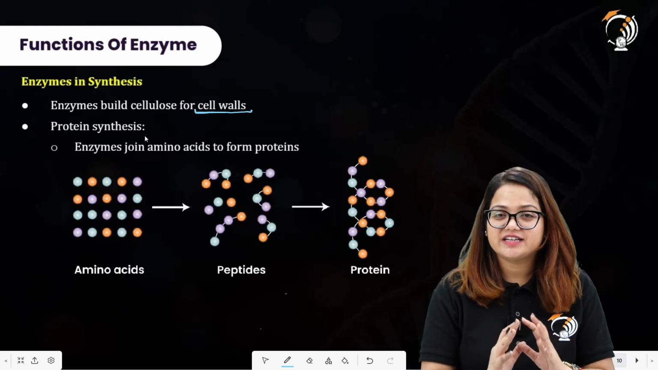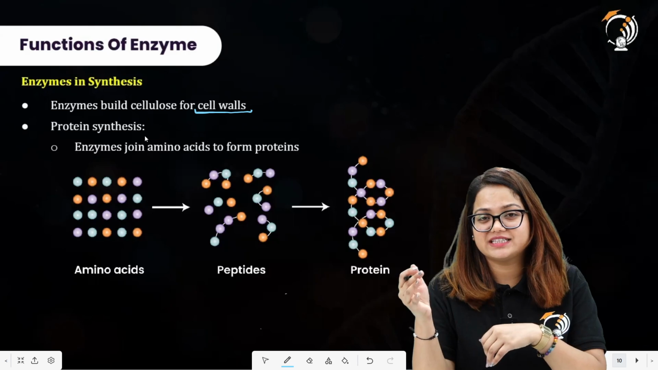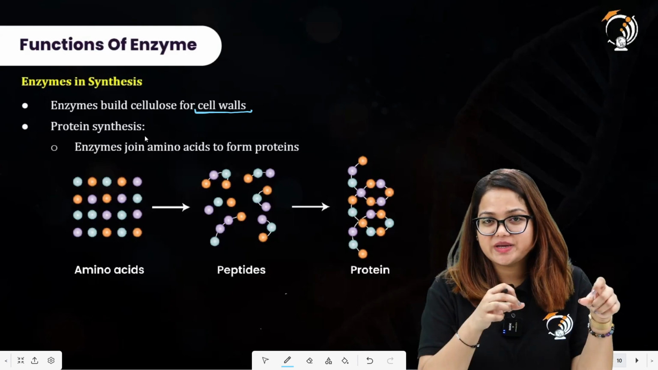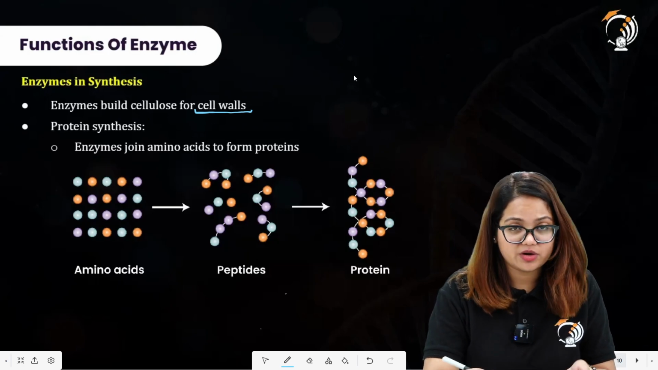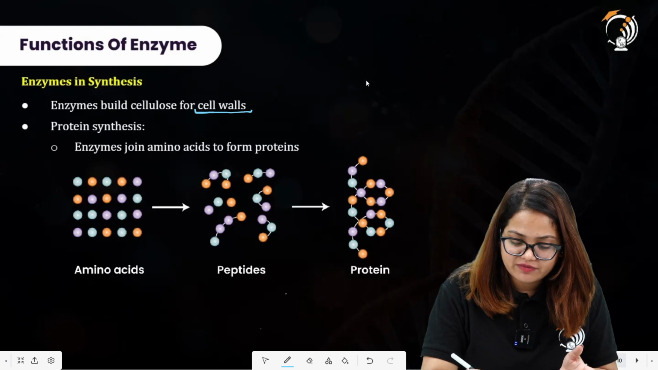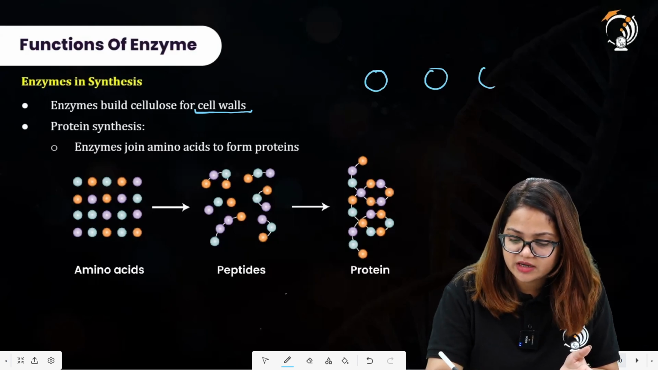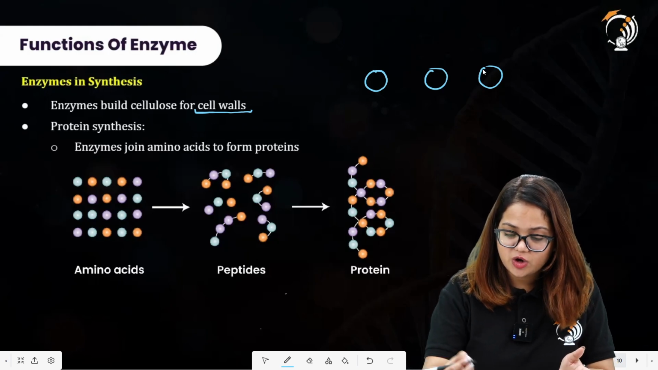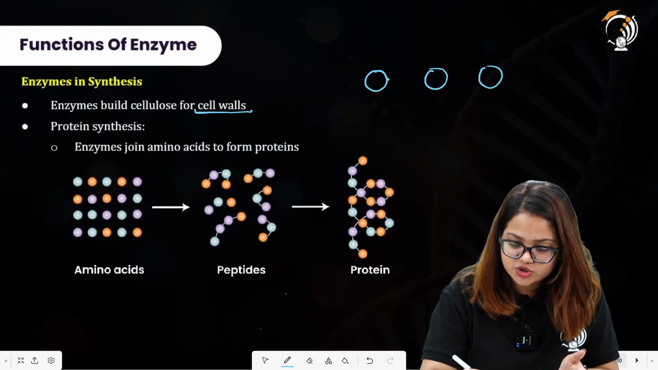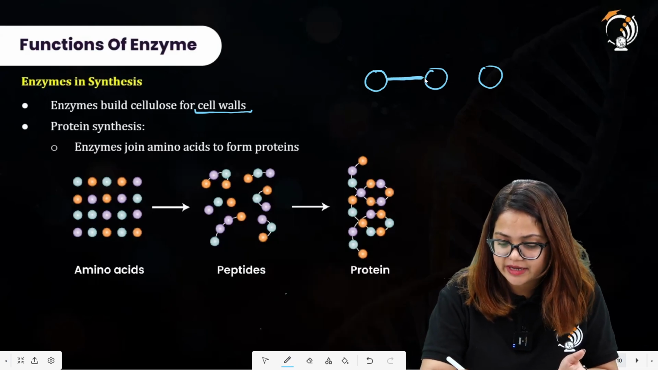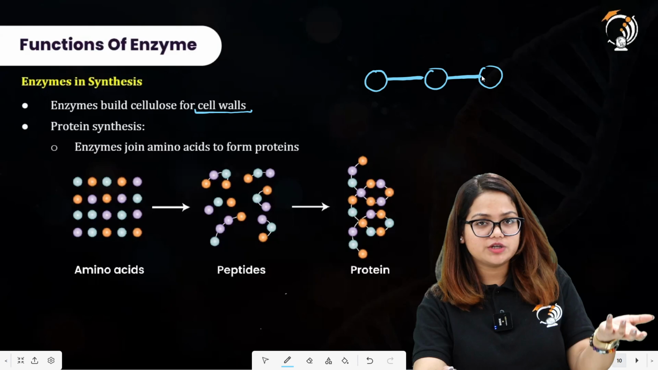Since we have already studied in previous one shots, proteins have monomers, that is the amino acids. These amino acids are linked by peptide bonds. Let me make you understand it through a diagram. If we have one amino acid over here, another amino acid over here, another amino acid here, all of these are joined together by the peptide bonds to form a complex protein molecule.